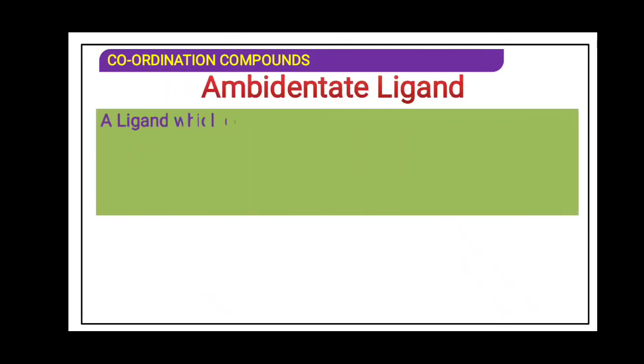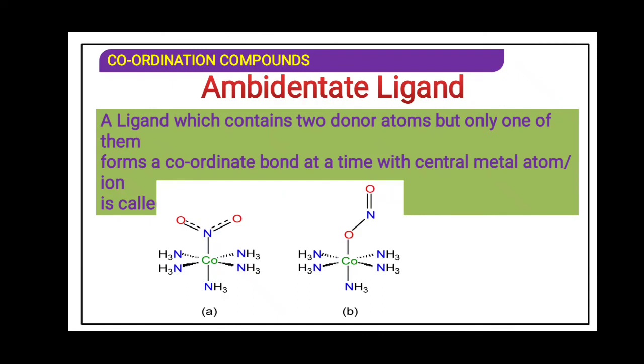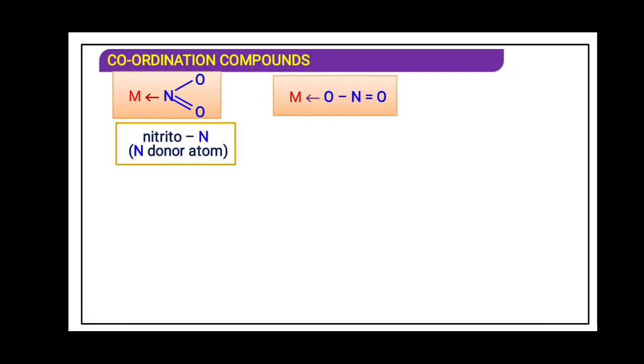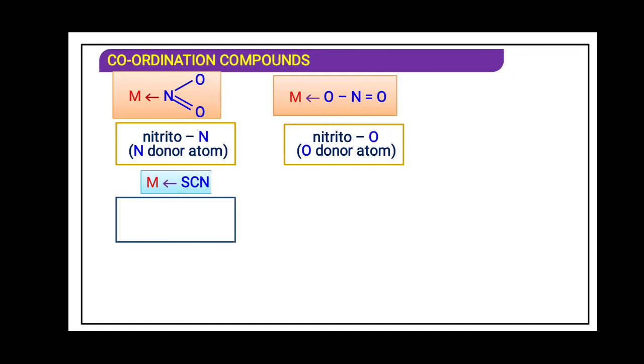At one time only one donor atom is attached. Nitrogen is the donor in the first case, and in the second case oxygen is the donor atom. In the other example, thiocyanate, sulfur is the donor atom in this case, thiocyanato ligand, and in the other case nitrogen is the donor atom.